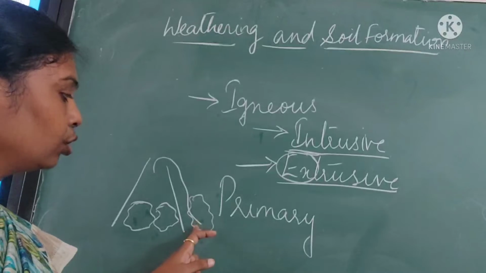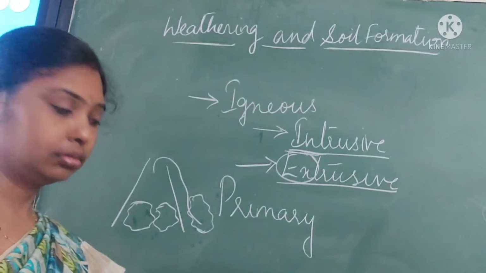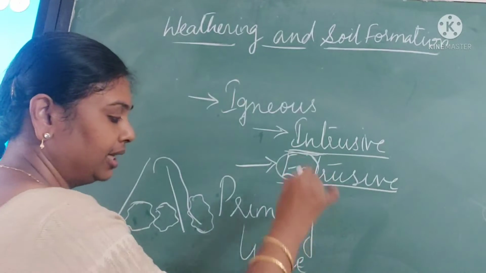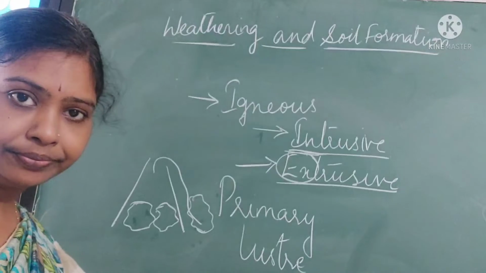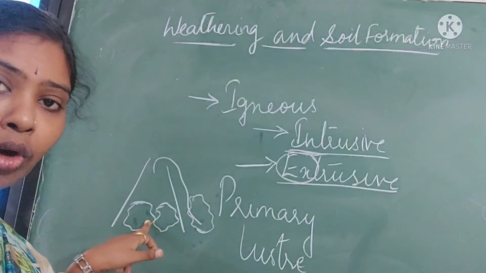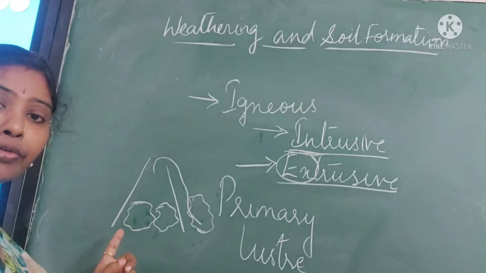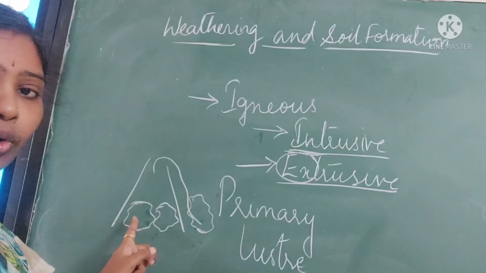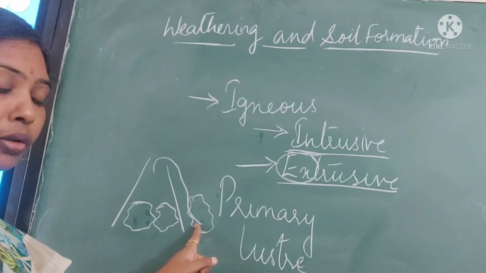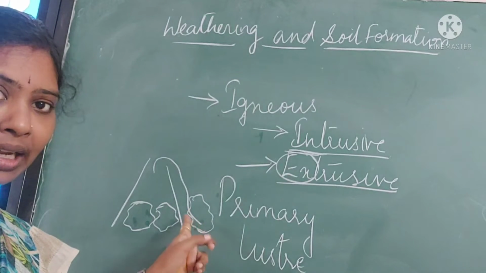When it is an extrusive igneous rock, it does not have luster. Luster means shine. And intrusive igneous rocks have a lot of shine because the rate of cooling is very slow in the case of intrusive igneous rocks, whereas the rate of cooling is faster in the case of extrusive igneous rocks.